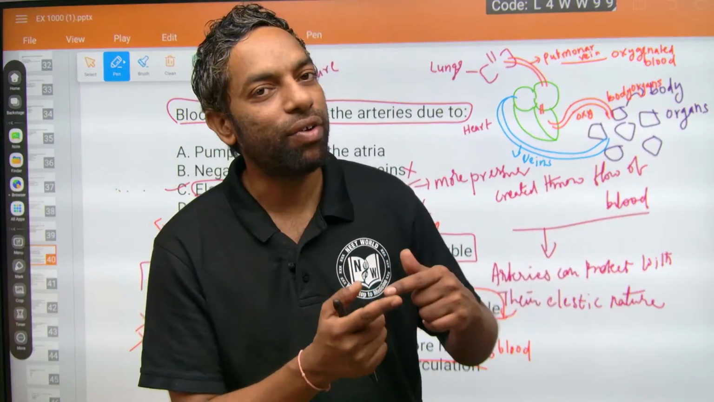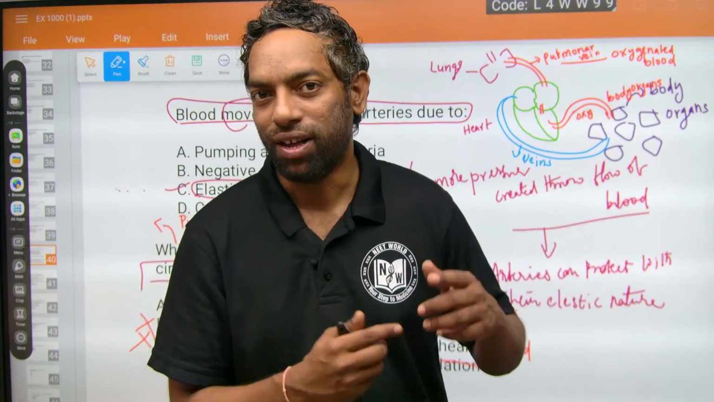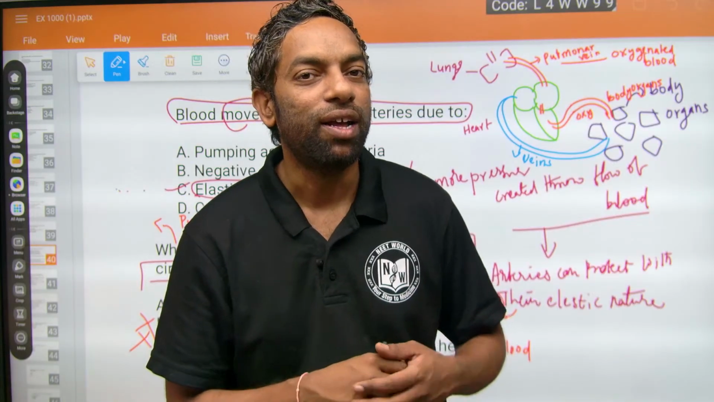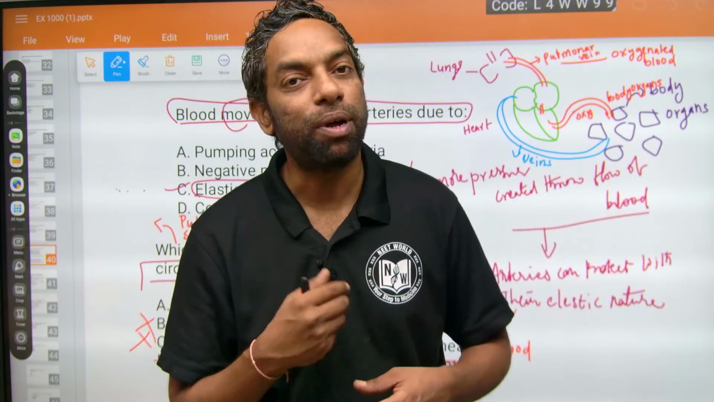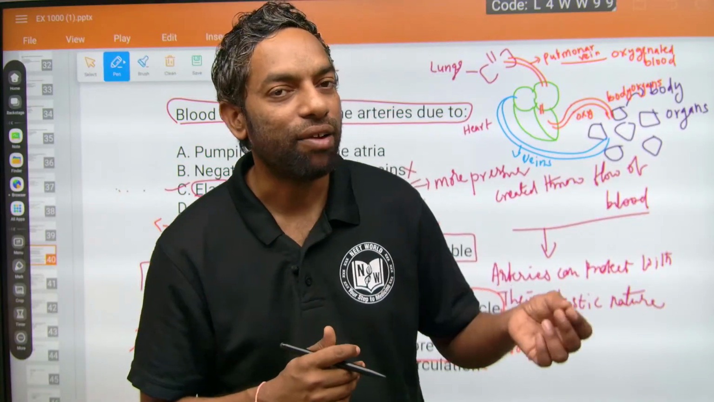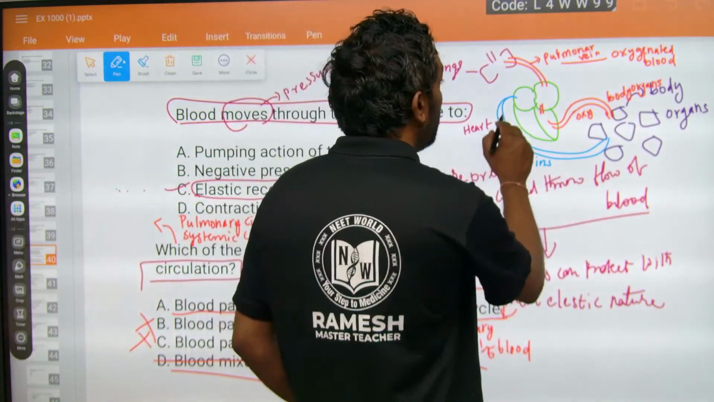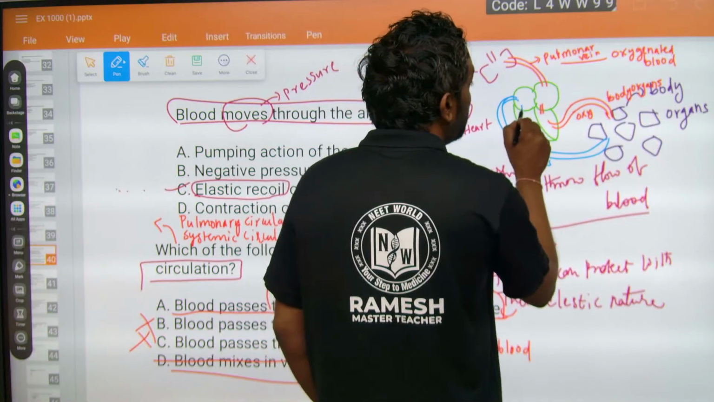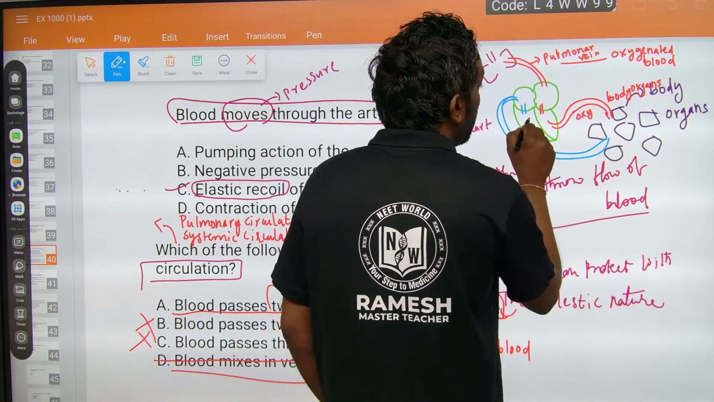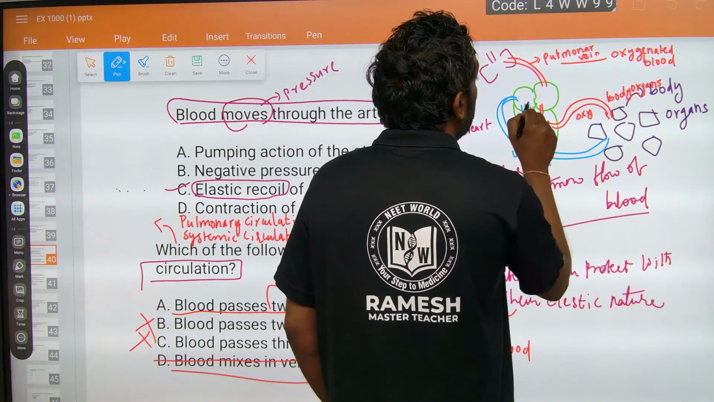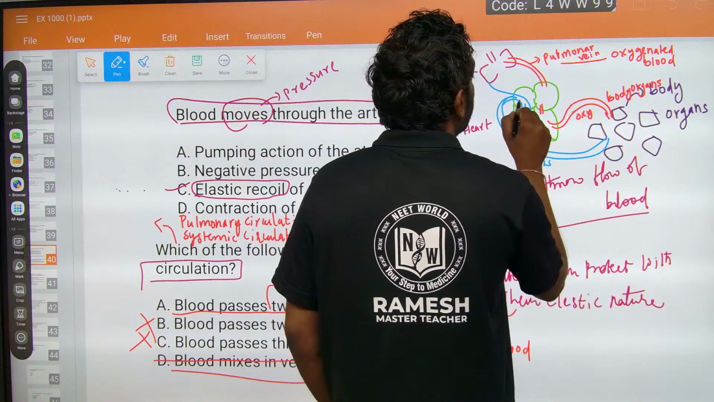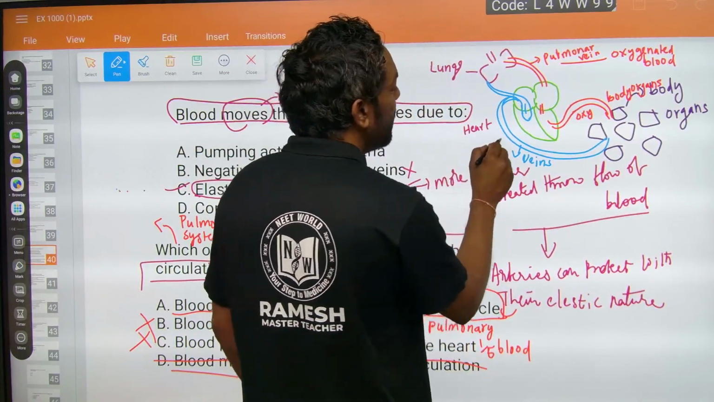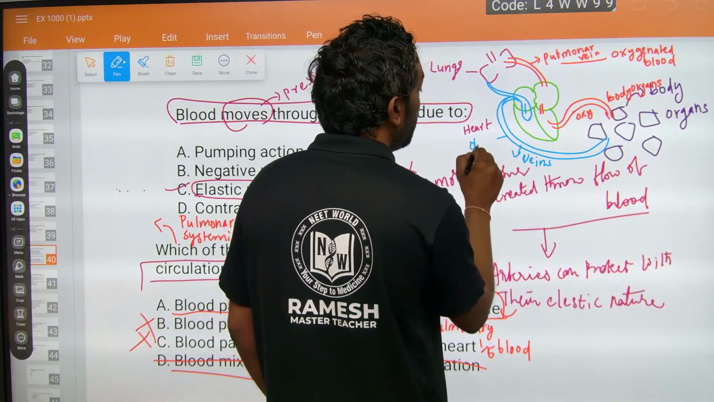Inferior vena cava and superior vena cava. The inferior vena cava carries blood from the lower part of the body, and the superior vena cava from the upper part, delivering deoxygenated blood into the right atrium. From the right atrium, the blood enters the right ventricle. From the right ventricle, the blood goes to the lungs. This is deoxygenated blood.